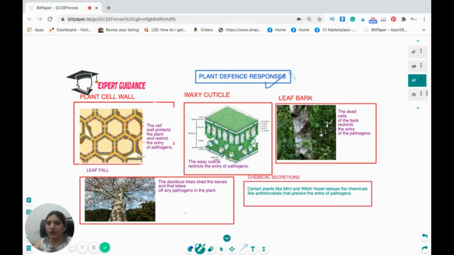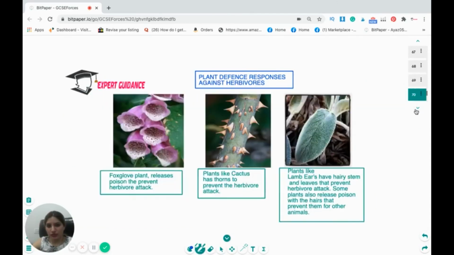Now, what are the plant defense responses? We did the defense responses in the animal, the first, second, the third line of defense. In plant, the first defense, we have the cell wall. It protects the plant and restricts the entry of pathogen. Then the leaves have the waxy cuticles, which also restrict the entry of pathogen. The bark is dead cells that restricts the entry of the pathogen. The deciduous tree sheds the leaf that takes off any pathogens in the plant, and certain plants like mint and witch hazel release chemicals like antimicrobials that prevent the entry of the pathogen.